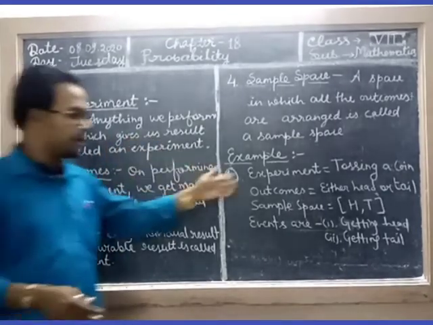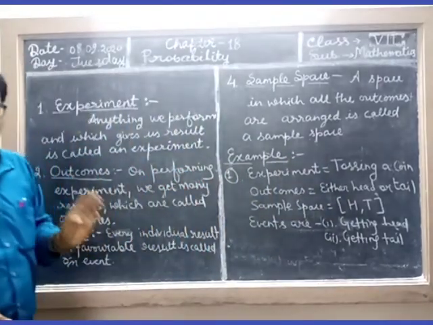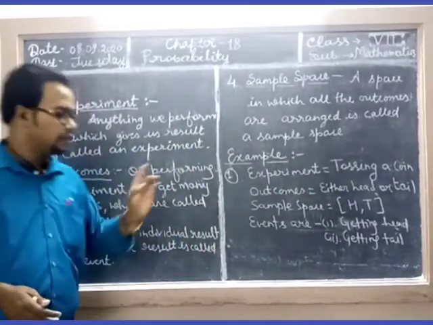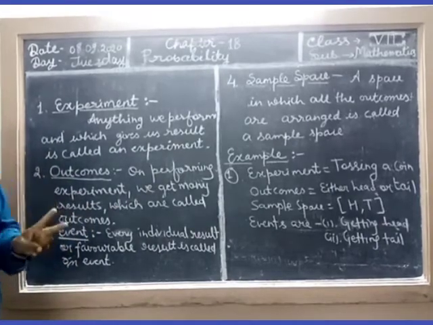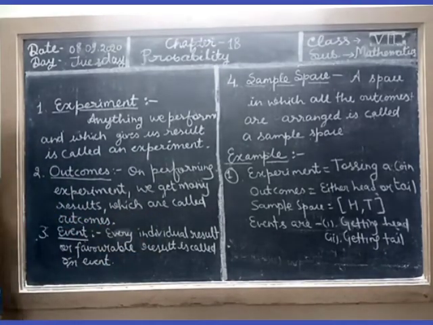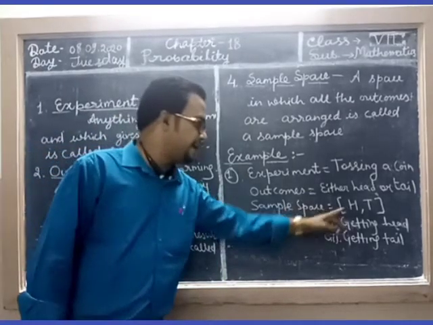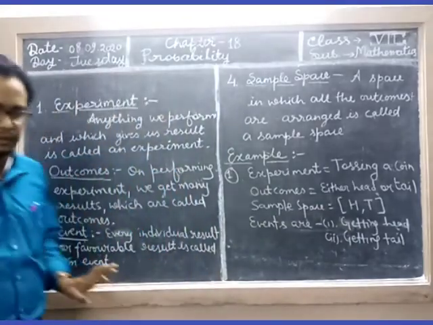So we write H, T in big brackets. This is called the sample space. Then events. There are two events because an event is every individual result: getting head or getting tail.